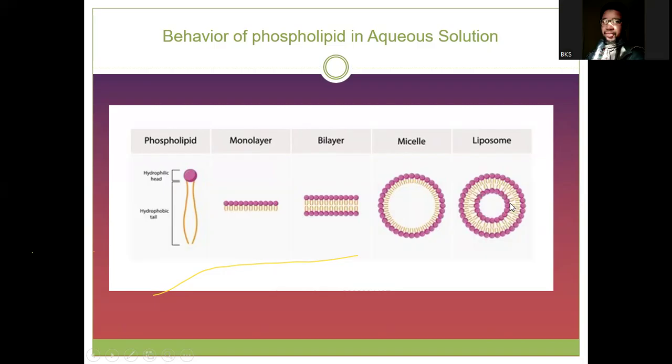So this is exactly what happens in the case of the cell membrane. The layers of these phospholipids form a bilayer in such a way that inside the cell, you have the cytoplasm, and the cytoplasm contains substances that contain water. So you can have water inside, while outside, the extracellular fluid can also contain water. Is that clear? While in between, you have the area that contains the fatty acid where water cannot be part of that. So this is how a cell membrane is formed.